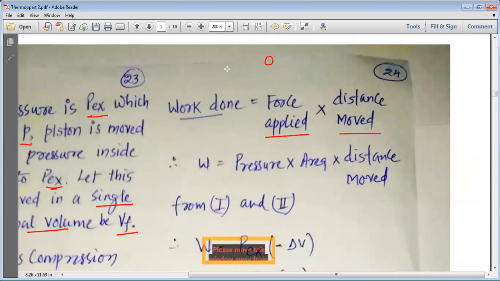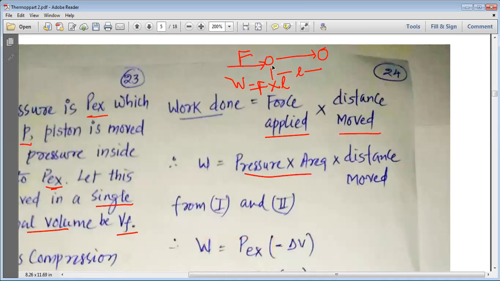Suppose if you apply some force to an object, it moves a distance L. If you apply the force F, then the work W is equal to F into L. Force is equal to pressure into area, and distance moved is L.